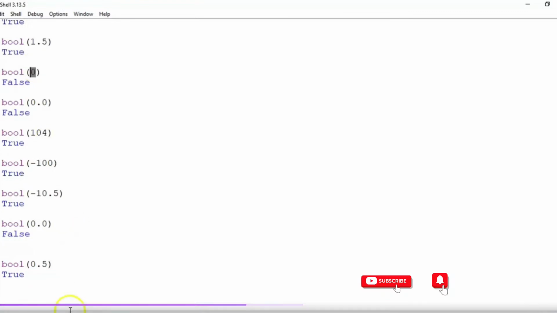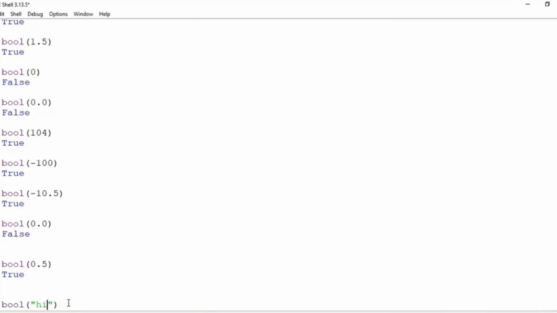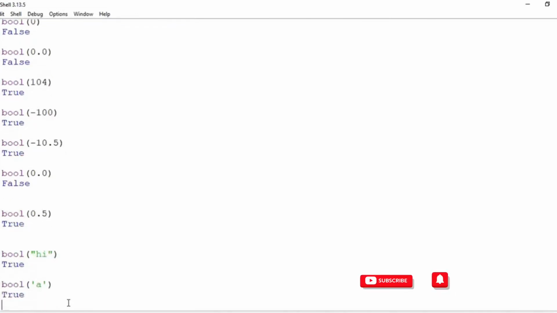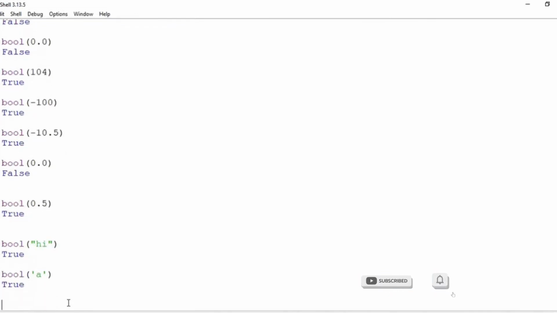All right. Now what about strings? We saw that if we convert Python into a bool, it gives me true. Let's say hi, it will give you a true. What about if I write a single character, let's say A? This also will give you a true, right? Interesting. Now, can you tell me a value that I put as a string that should give me a false? Can you think of a value?